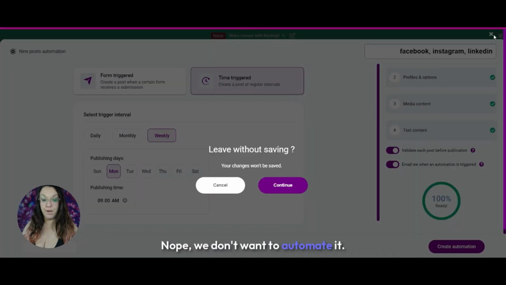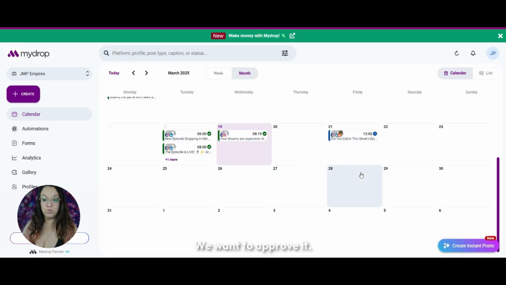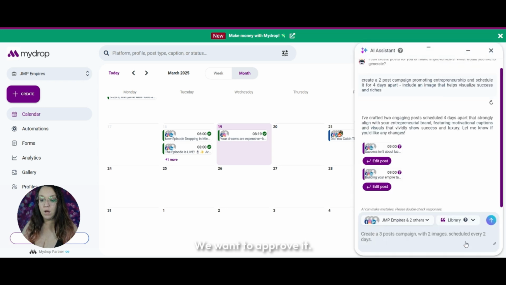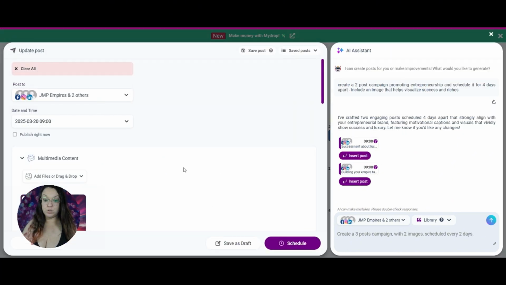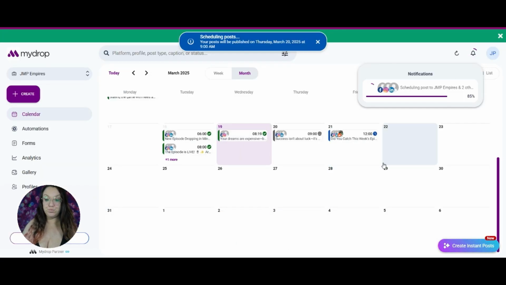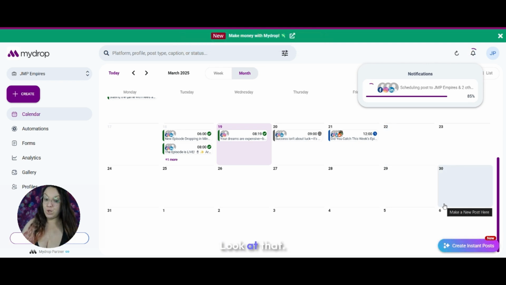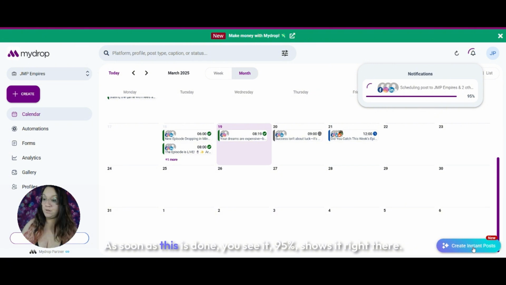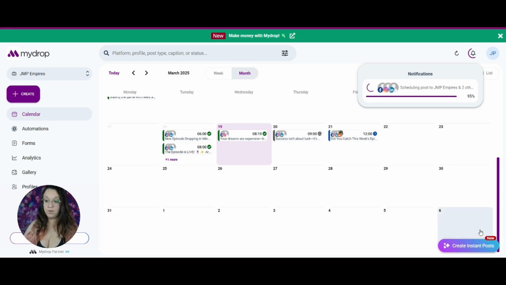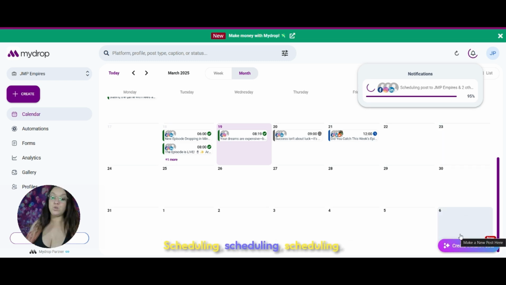Nope, we don't want to automate it. We want to approve it. Insert. Yes. Schedule. Boom. Look at that. Just scheduled that. Now, let's do the other one as soon as this is done. You see it at 95%? It shows it right there. Okay. Scheduling, scheduling, scheduling.